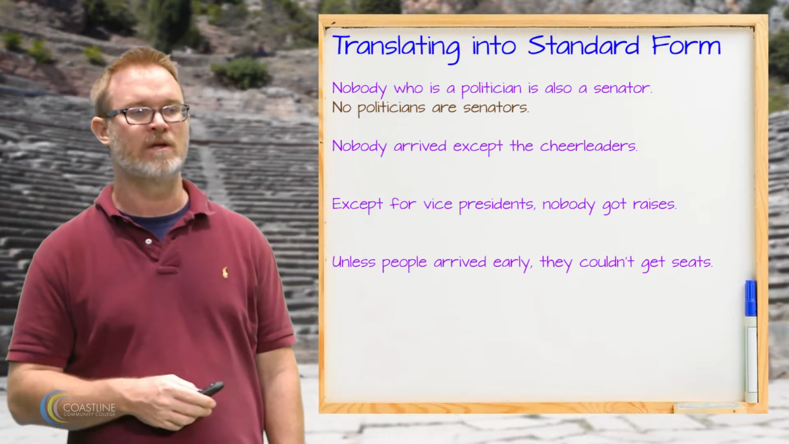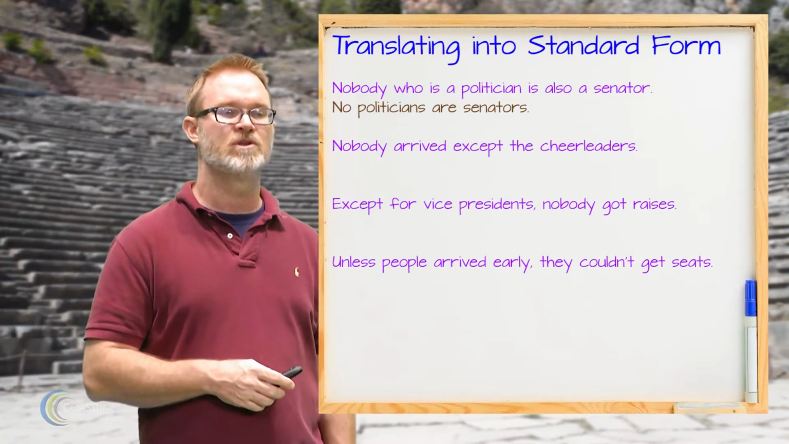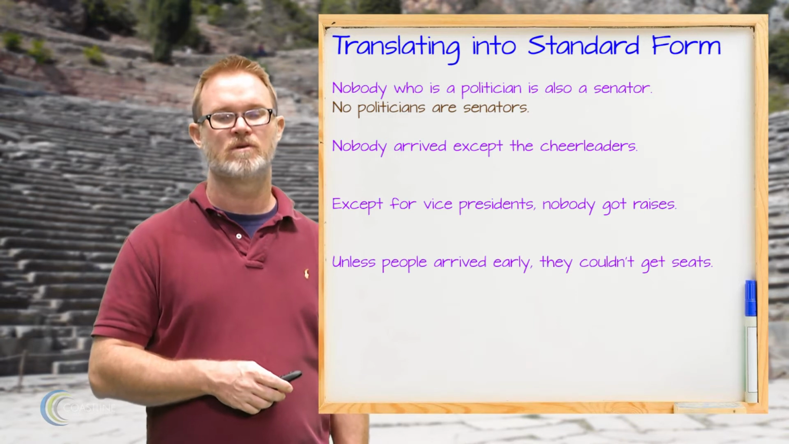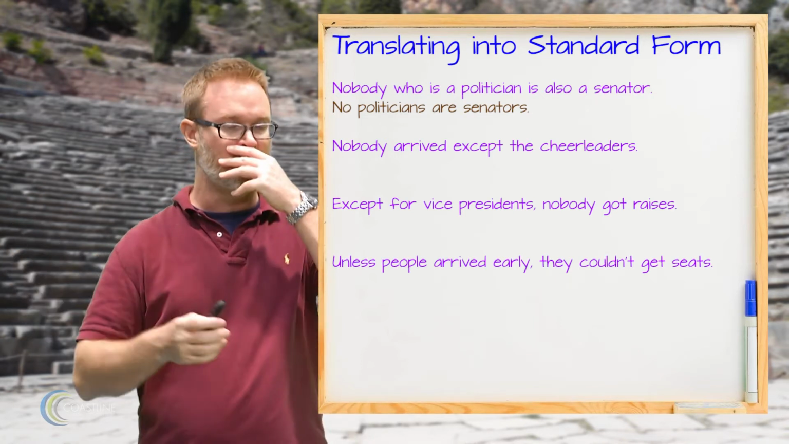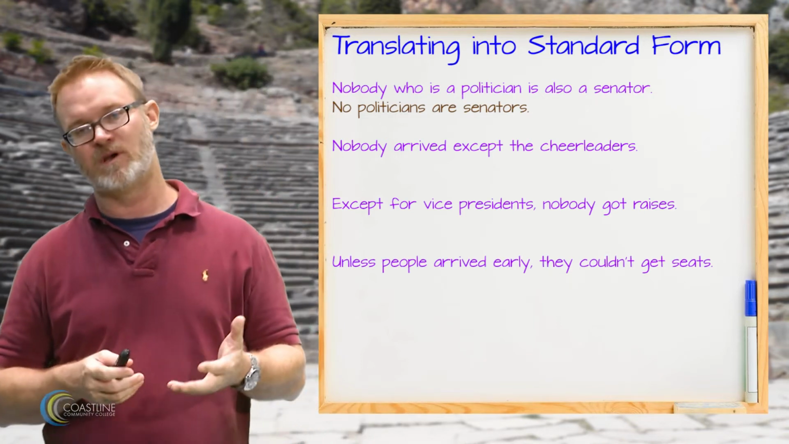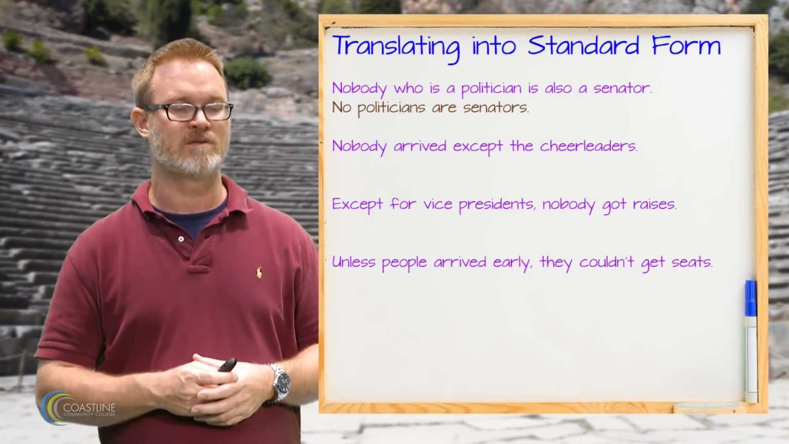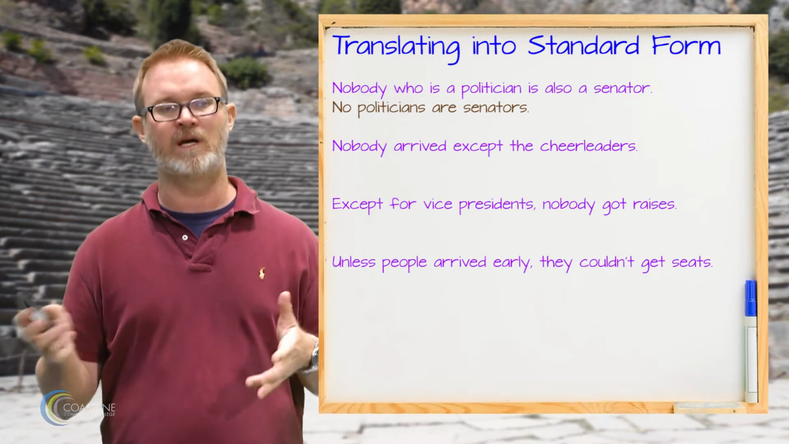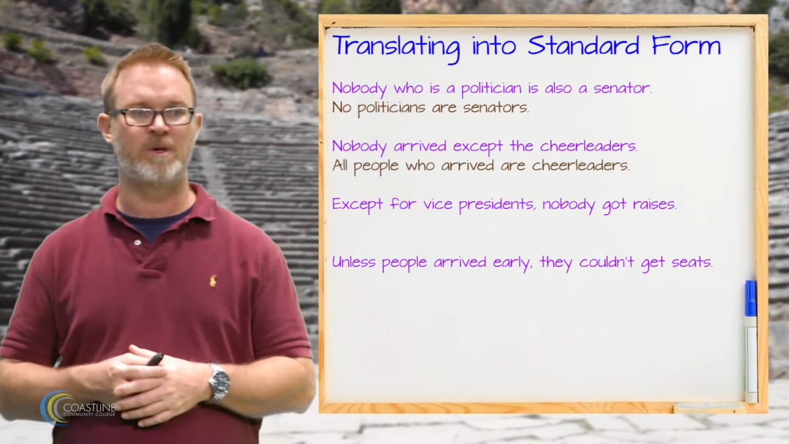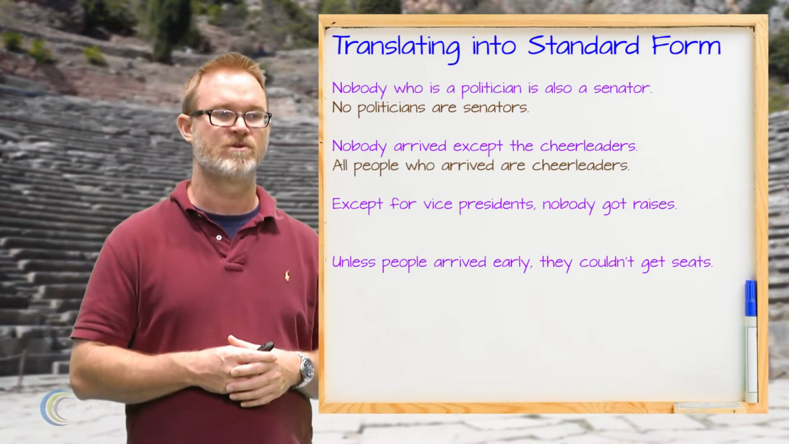The next one is nobody arrived except the cheerleaders. So this is a nobody, and then it has also an except in it, which is kind of a bit of a tougher one. So if you think about what the claim is really saying, it's saying that everyone who arrived is a cheerleader, so the claim is all people who arrived are cheerleaders.